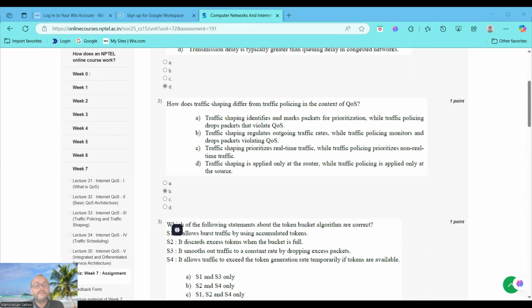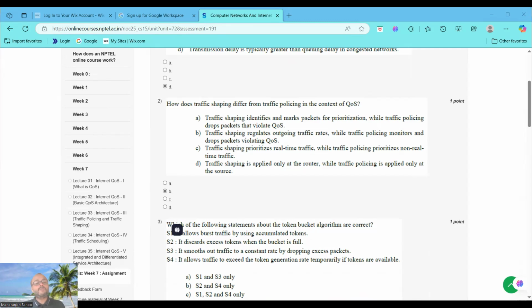It regulates the rate of transmission by delaying packets. Marking prioritization, that is DSCP in DiffServ, is typically a function of traffic classification, not shaping. Traffic policing drops packets that violate quality of services. So the second part is correct, but the first part misrepresents the shaping. That is why we consider it an incorrect statement.